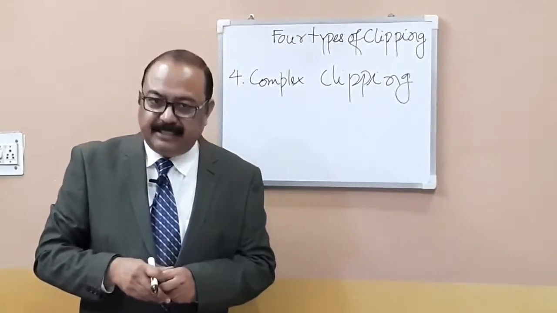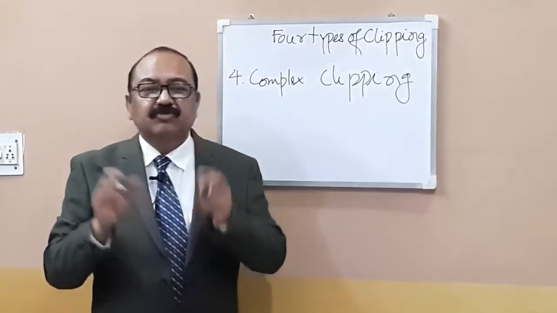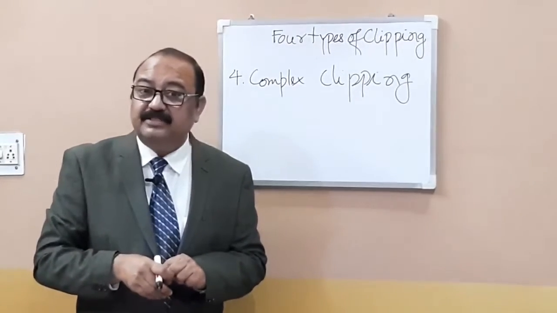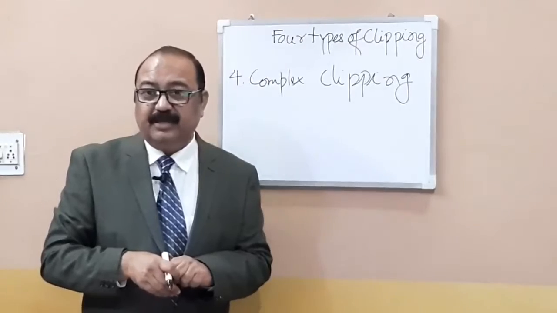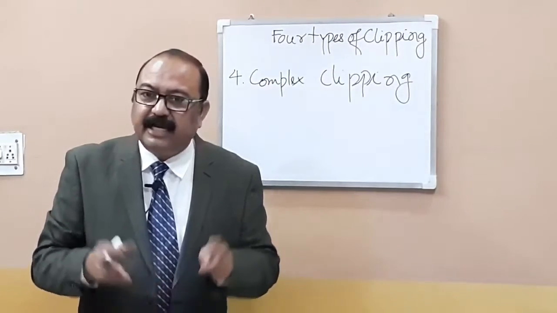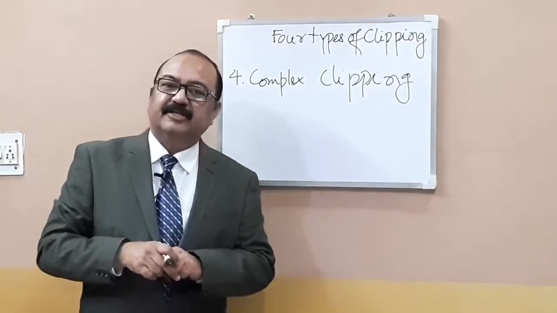In this kind of clipping, one of the parts of the original compound word remains the same. Although we have complex sentences and compound sentences, you shouldn't be confused. When we are talking about complex clipping, we are talking about compound words.